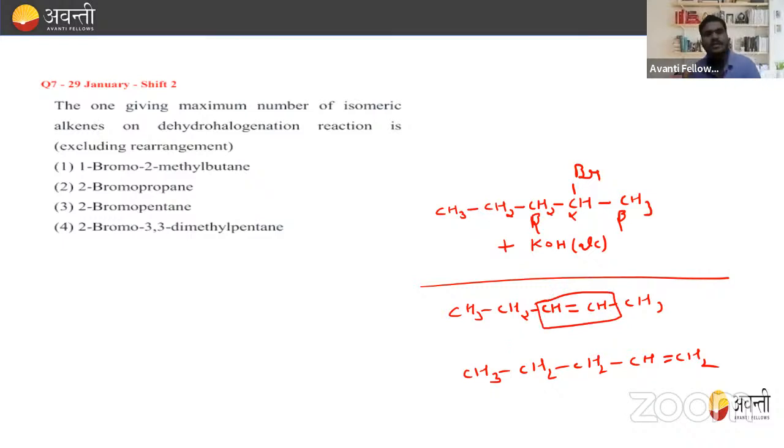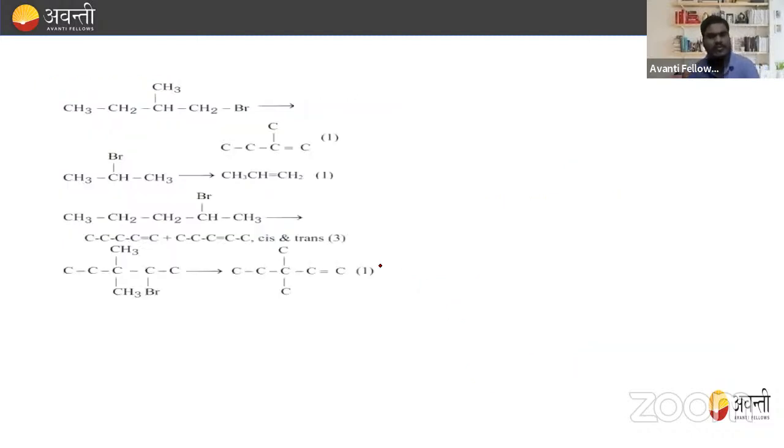But in this question, they are asking for the one which gives the maximum number of isomeric alkenes on dehydrohalogenation. If I'm considering the first one, that is 2-methyl-2-bromobutane, we'll get only one.